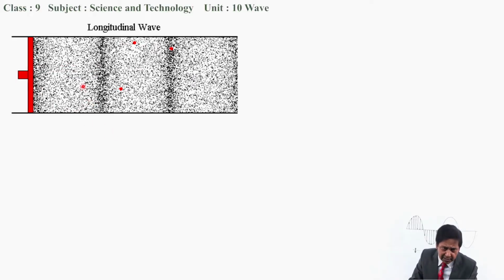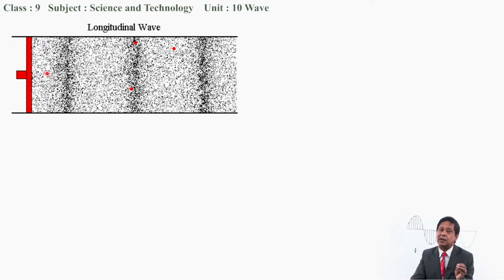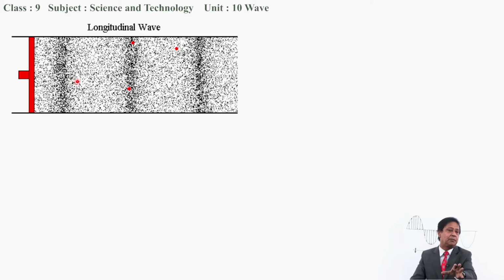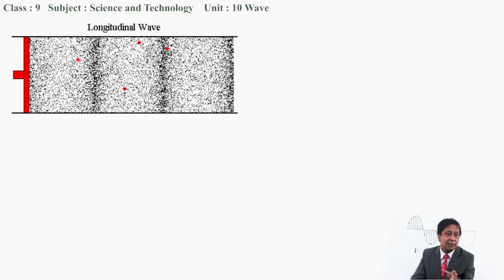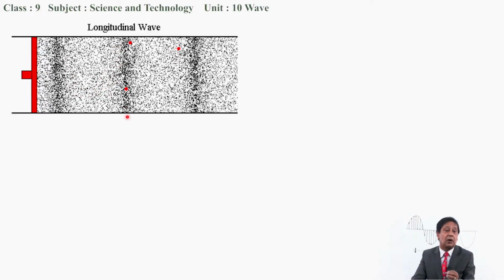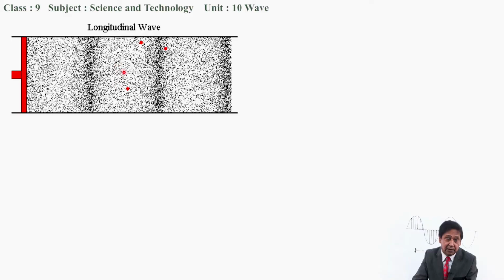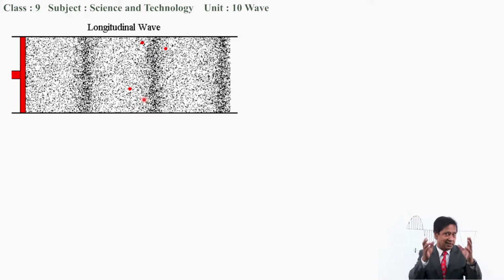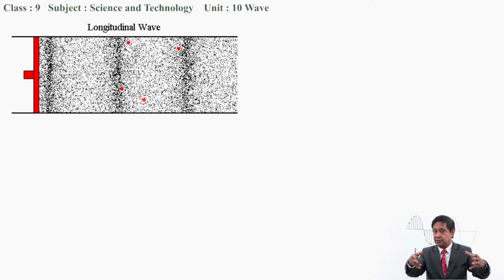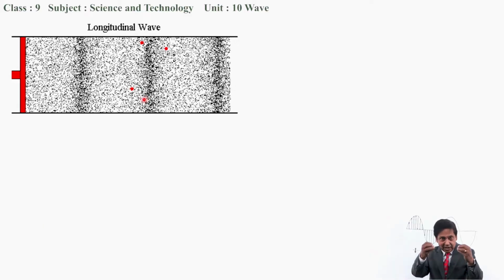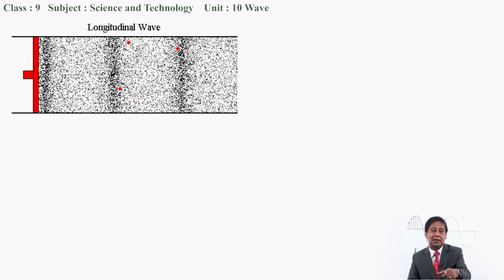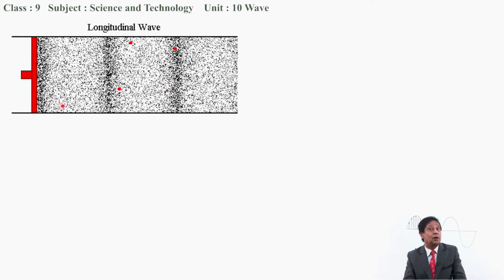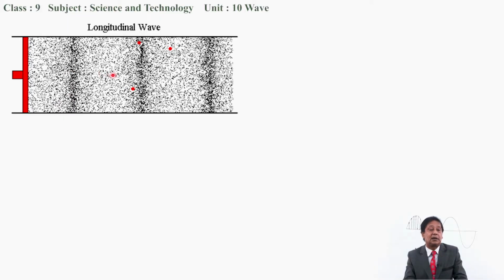If you see very carefully, you can understand very clearly that particles are moving just forward and backward, a back and forth motion. But because of this back and forth motion, particles of the medium somewhere come closer to each other, which is called compression, and somewhere they are away from each other. This region is called rarefaction. Rarefaction is the region in which particles of the medium move away from each other. Pressure is less and density is also less, but compression has high pressure and high density. This way, a longitudinal wave travels in the form of compression and rarefaction.